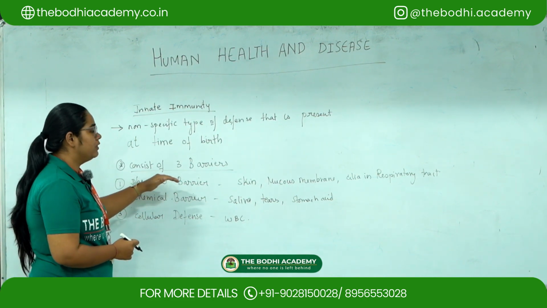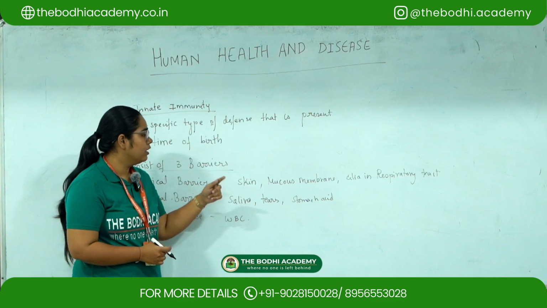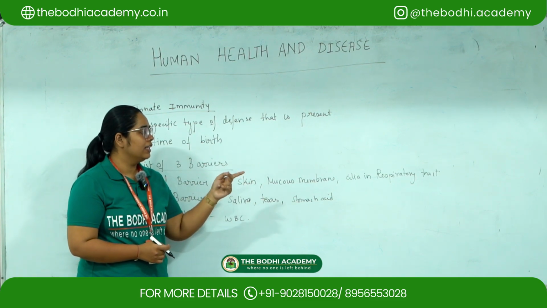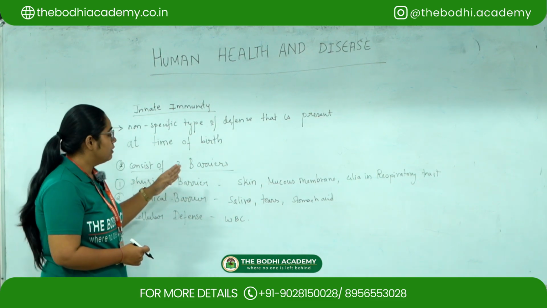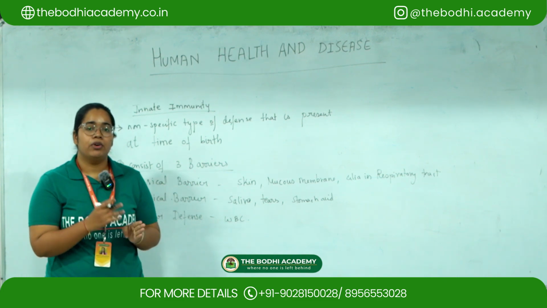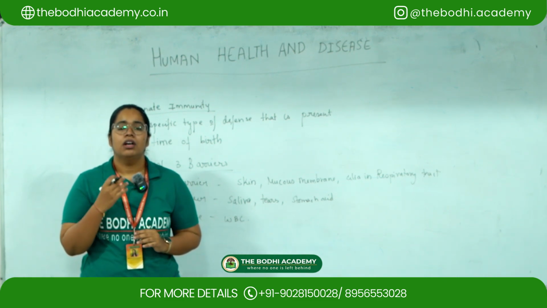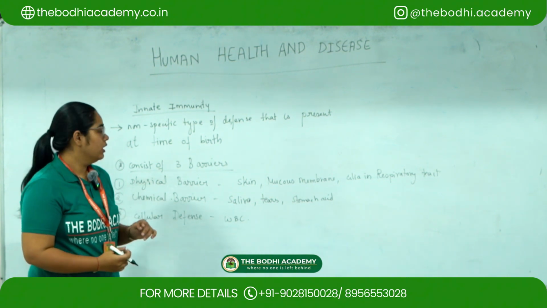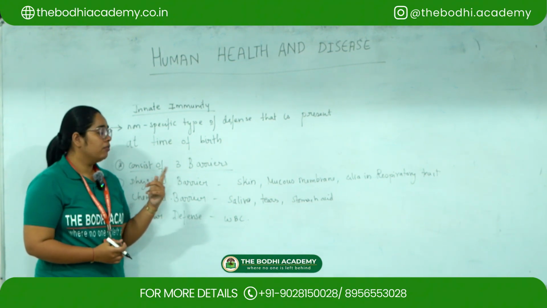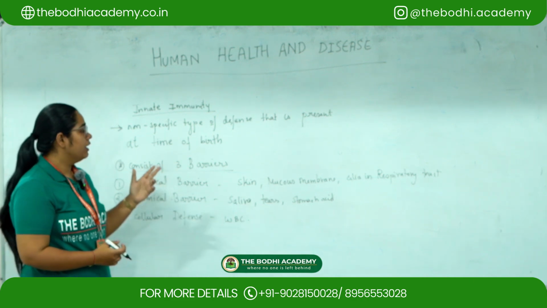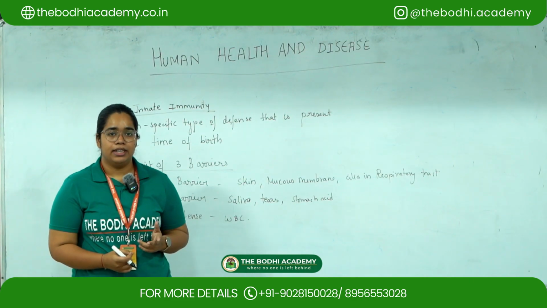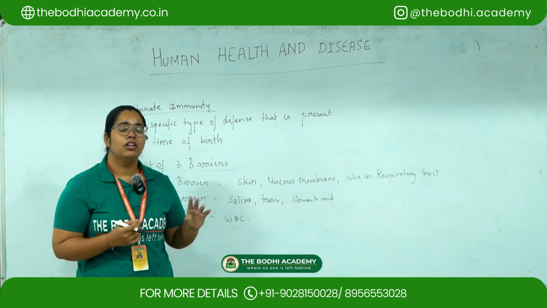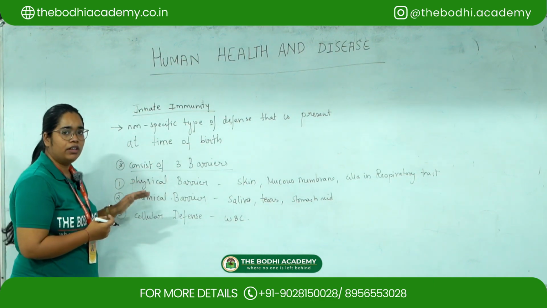The first is the physical barrier. We have skin, mucous membrane, and cilia in the respiratory tract. These are some physical barriers that protect our body from the pathogens or bacteria causing harm to the body. We have skin, then we have mucus in our stomach, then we have cilia in the respiratory tract inside the nostrils. These are some examples of physical barrier.